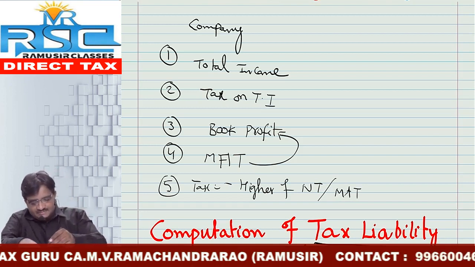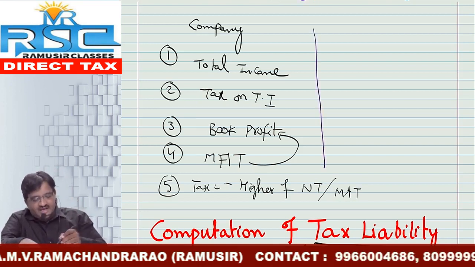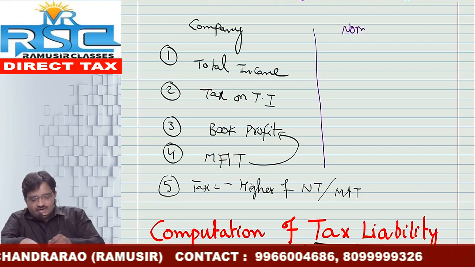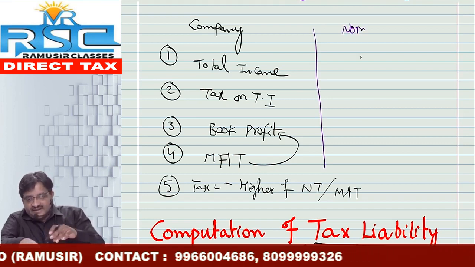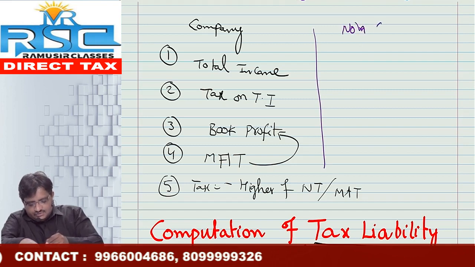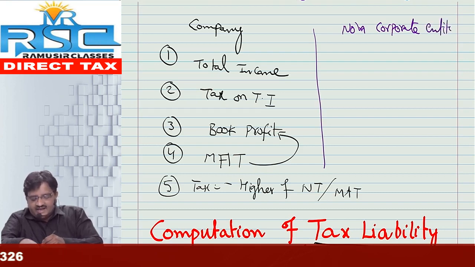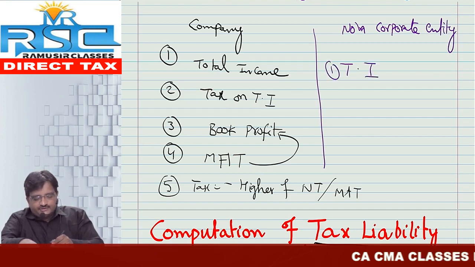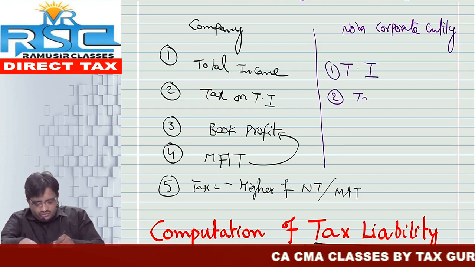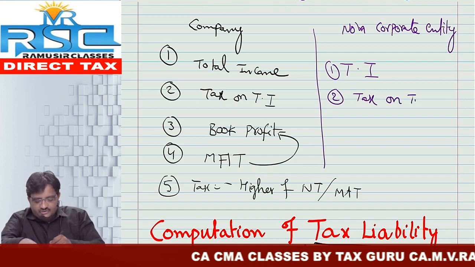In the same way, for non-corporate assessees you have to follow these steps. Let me do the same computation for a partnership firm, a non-corporate entity, or an LLP, etc. Step number 1, calculate total income. Step number 2, calculate the tax on total income.